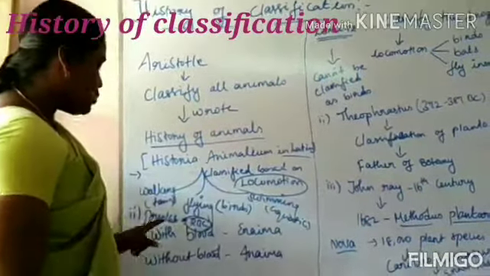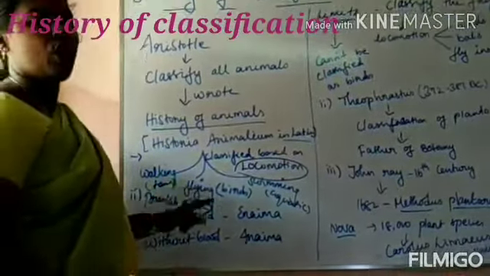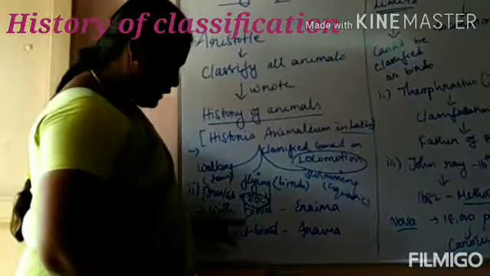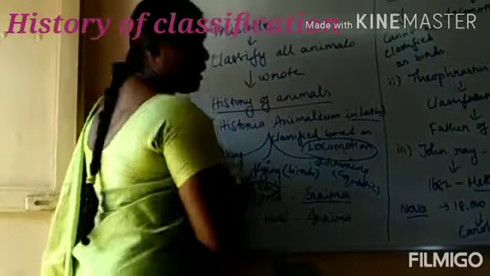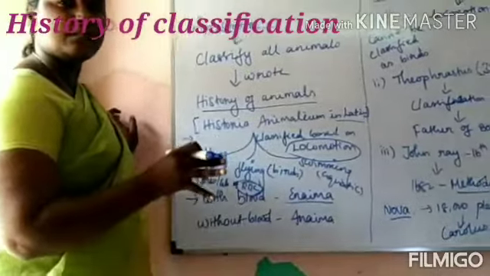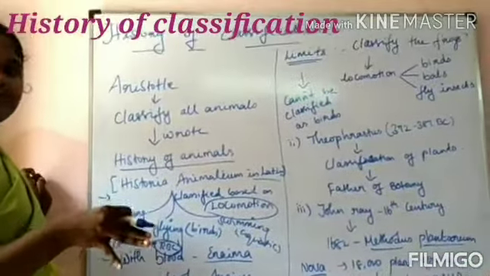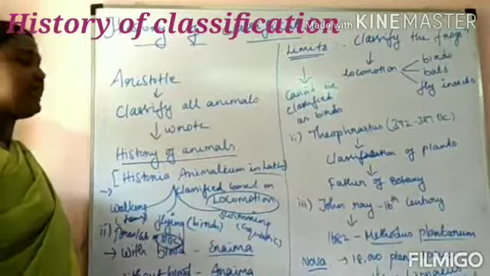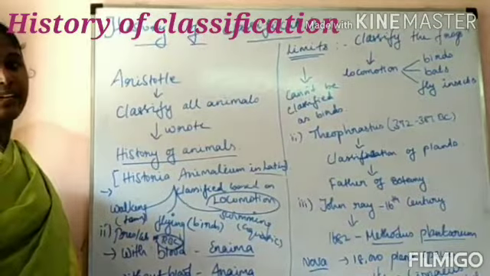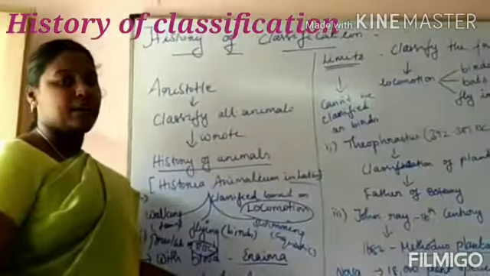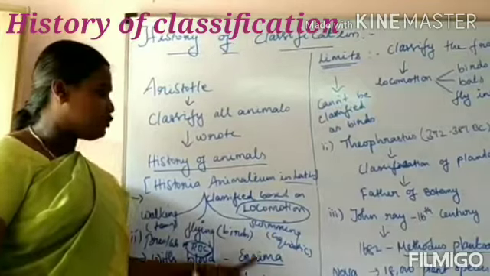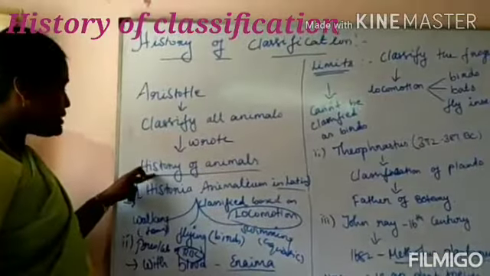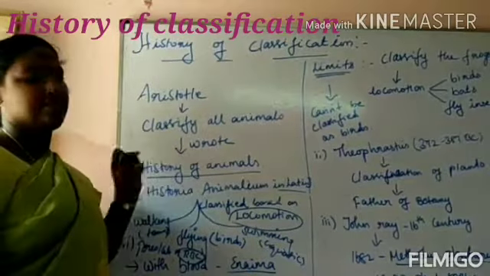Okay. And the second one is the presence or absence of RBC. Some organisms have blood. The condition of having blood, that is presence of RBC, is called enaima. With no blood, without RBC, the condition is called anaima. So these are the two classifications, written in the book named History of Animals.